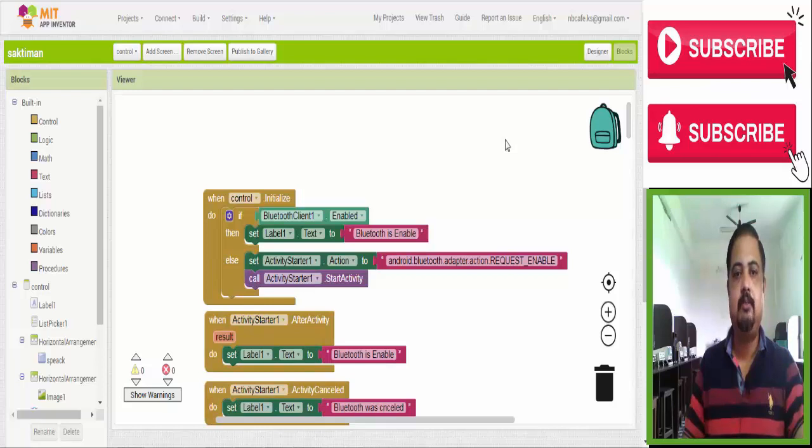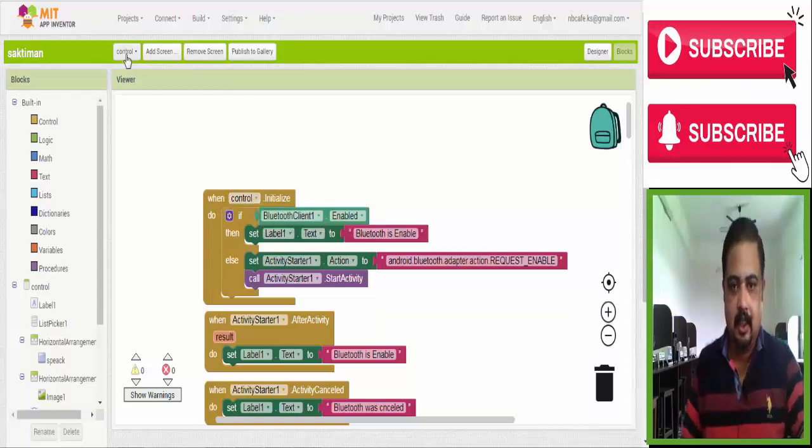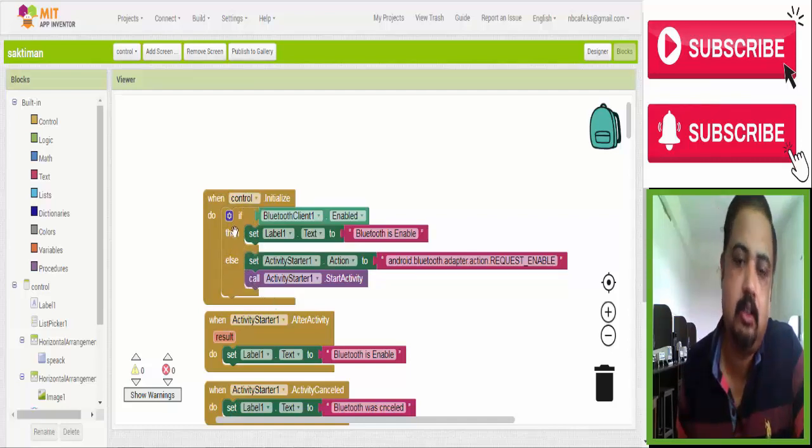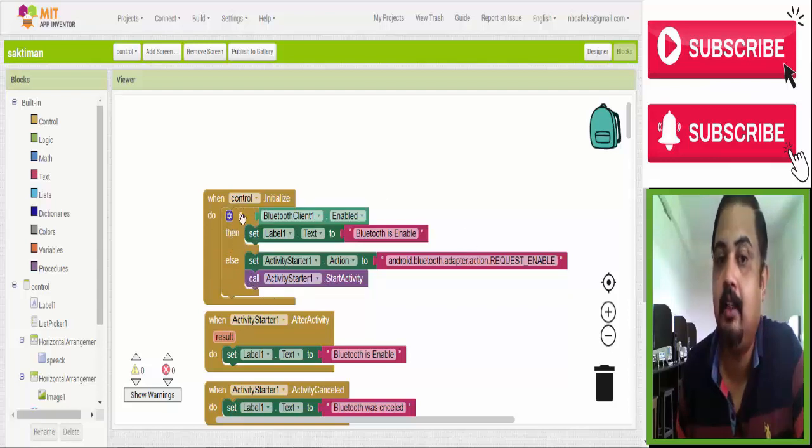So see the first block, when control initialize, that means what? When this page is open. Initialize means when this control, this page, the second page, is initialized, then I intentionally did some query: is the Bluetooth client enabled or not? That means your phone's Bluetooth is enabled or not. Some condition I set. If it is enabled, then set label 1 text Bluetooth is enabled. That means it shows that your Bluetooth is enabled.